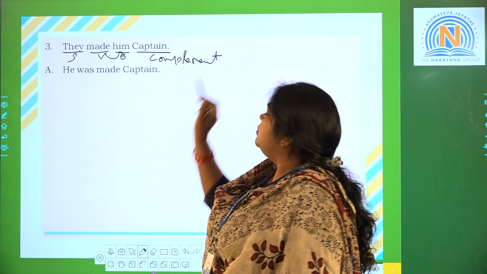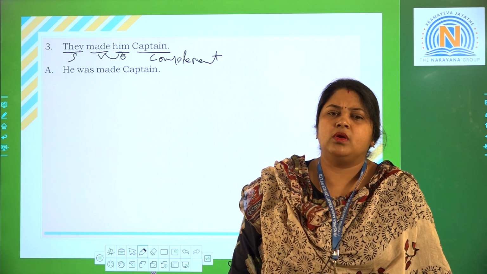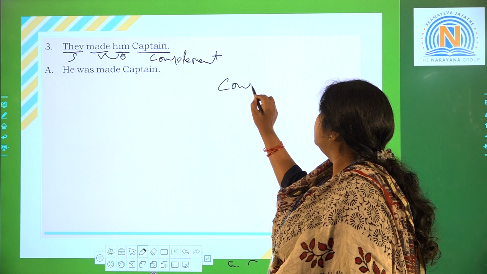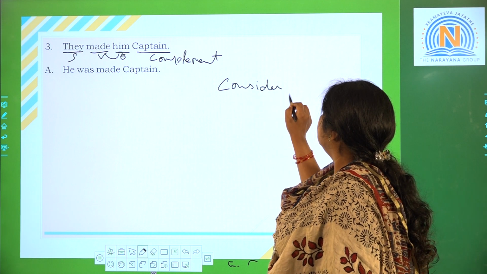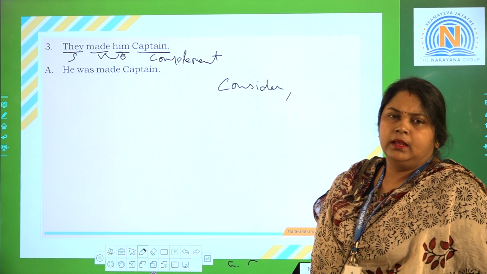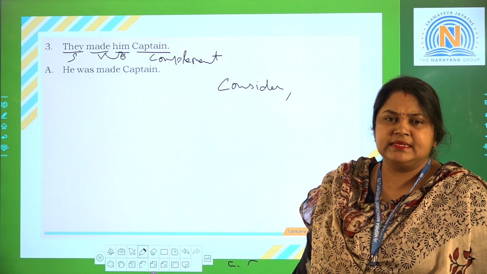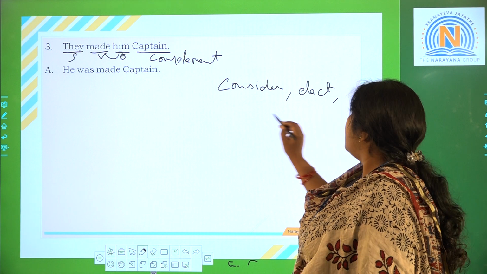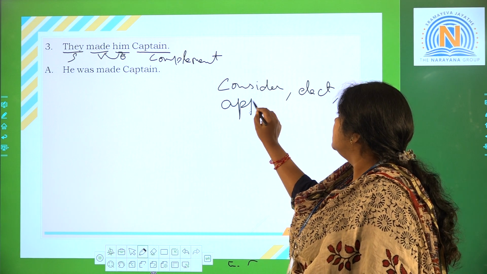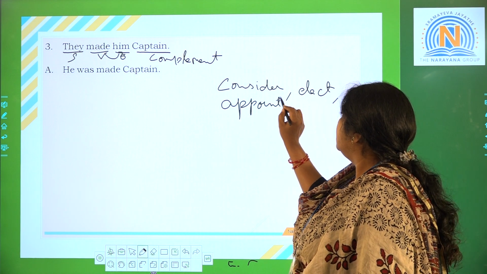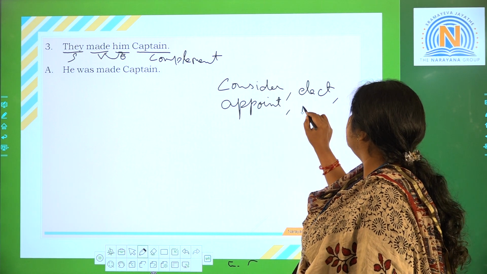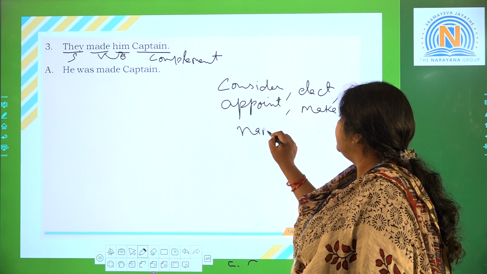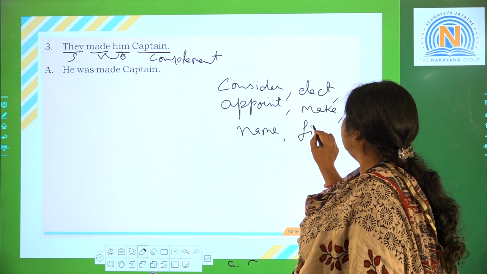Captain is a complement. Few words like this are there, and I will tell you those words also. Consider, elect, appoint, make, name and find.